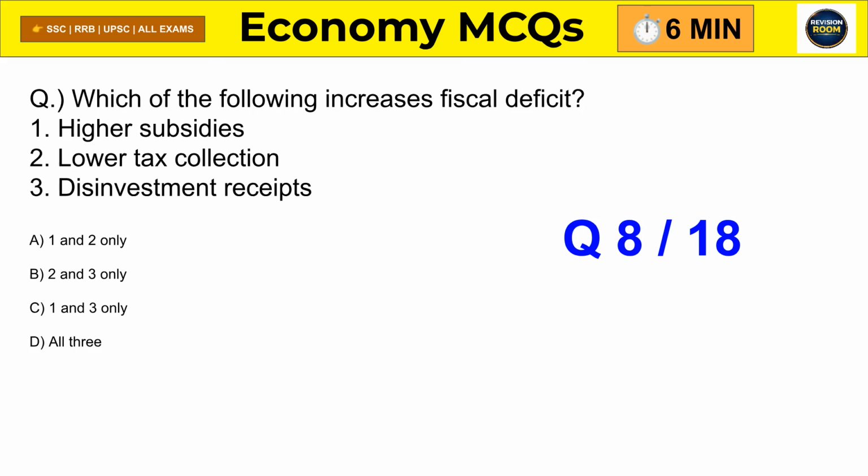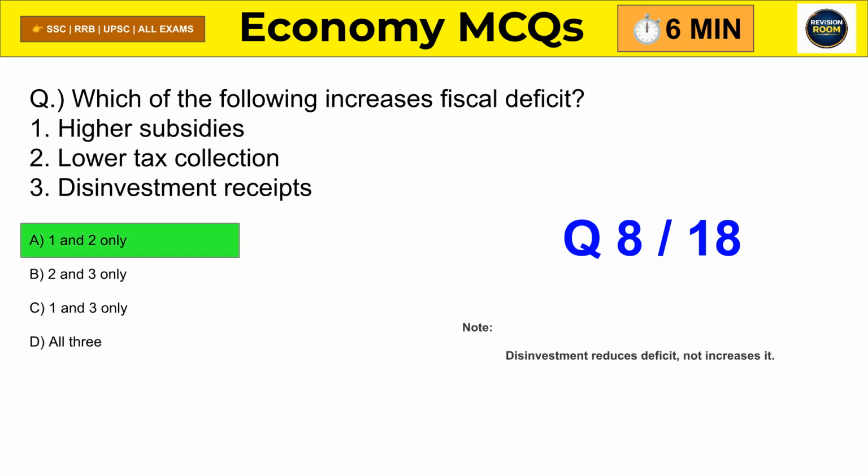Question 8. Consider the following. Higher subsidies, lower tax collection, and disinvestment receipts. Which increase fiscal deficit? Correct answer is higher subsidies and lower tax collection. Because disinvestment actually reduces the deficit.